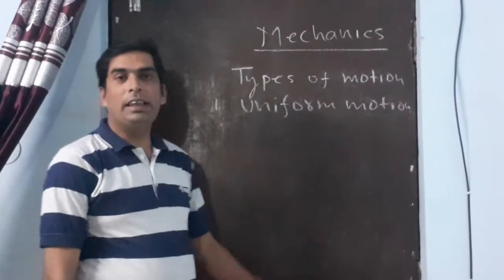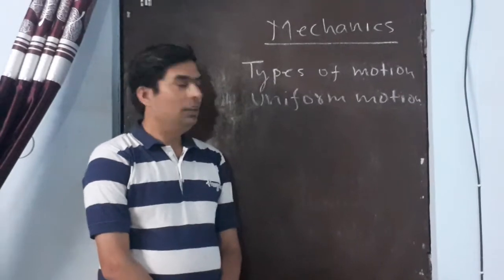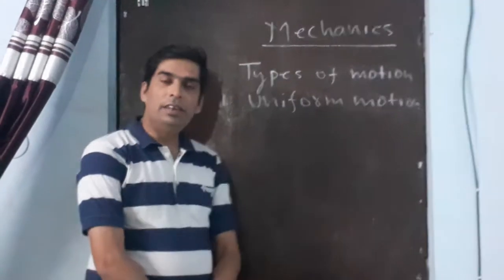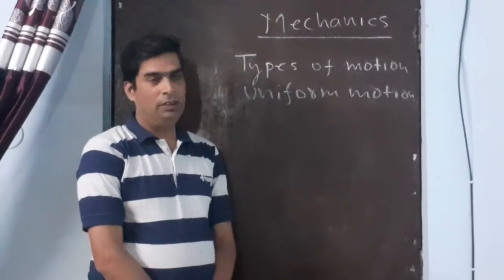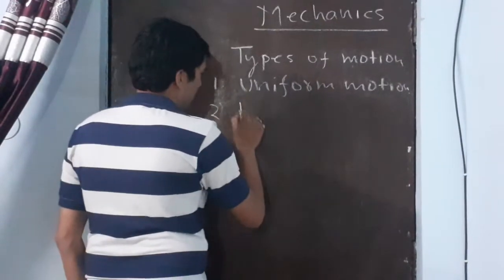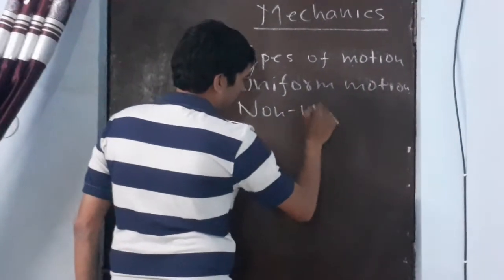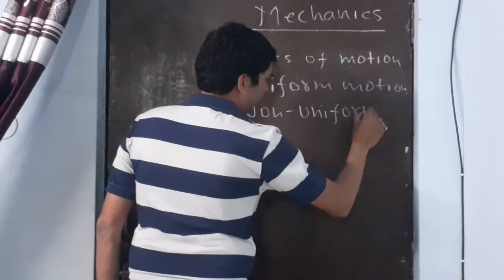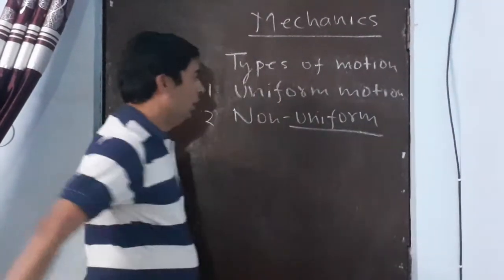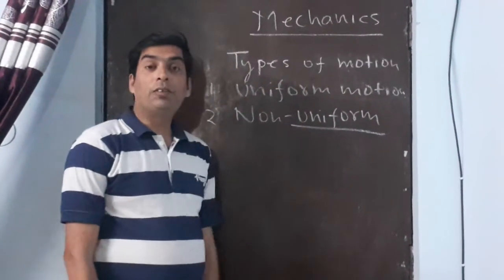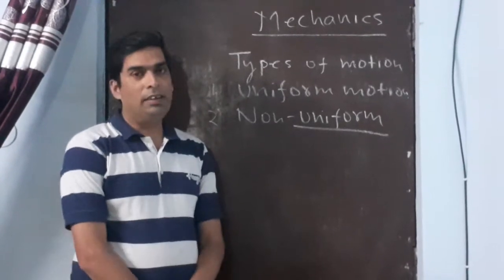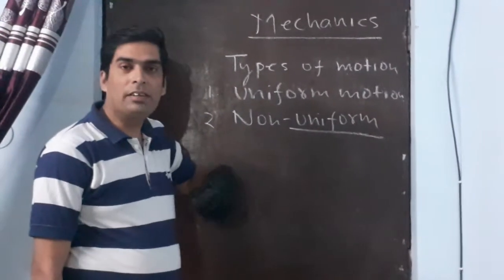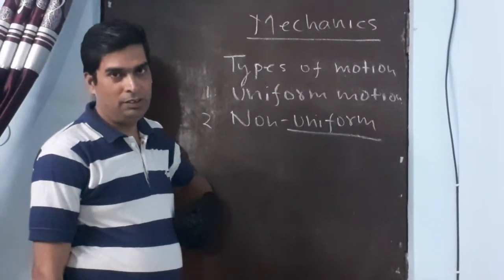When a body covers equal distance in equal time intervals, then the motion of the body is said to be uniform. Second is non-uniform motion. When a body does not cover equal distance in equal time intervals, then such type of motion is termed as non-uniform motion.